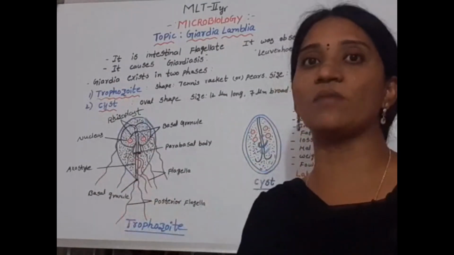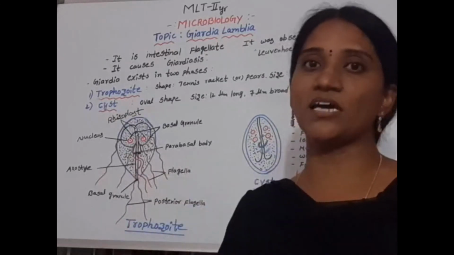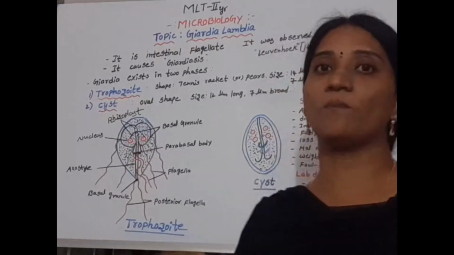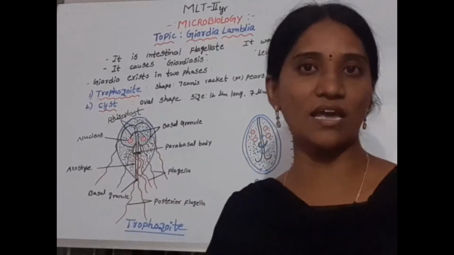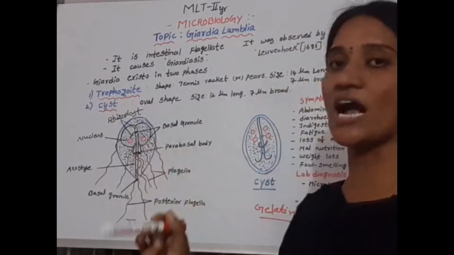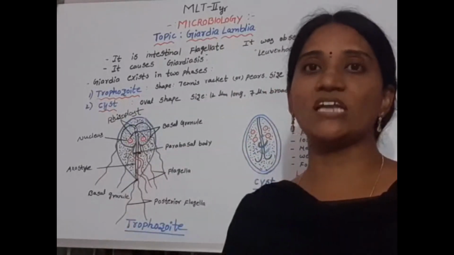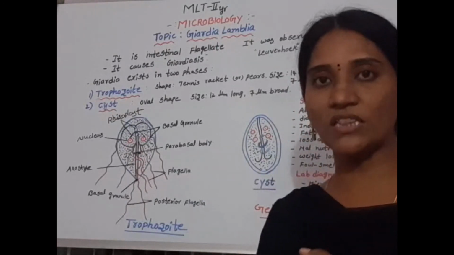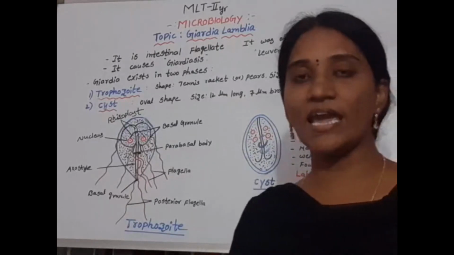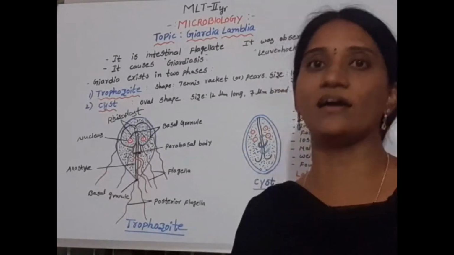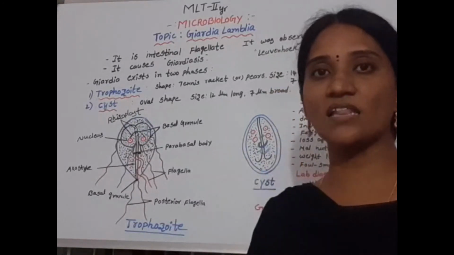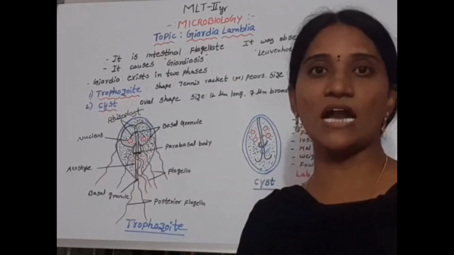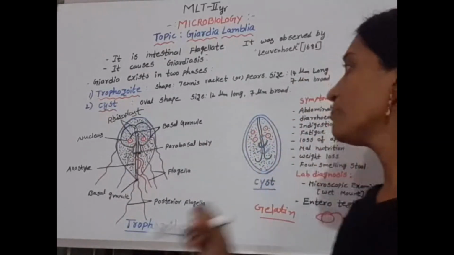they enter our body and live in the intestine and disturb the intestinal function, and malnutrition also occurs because they take all nutrients for their growth. It causes giardiasis. So the main preventive measure is to prevent the contamination of water with fecal matter and to take boiled, filtered, purified water and hygienic food only. These are the preventive measures to prevent the entry of Giardia lamblia into human beings.